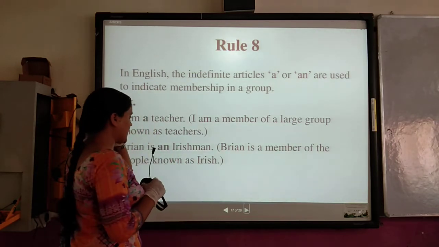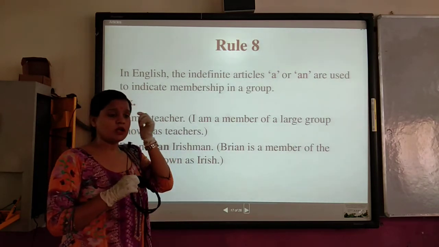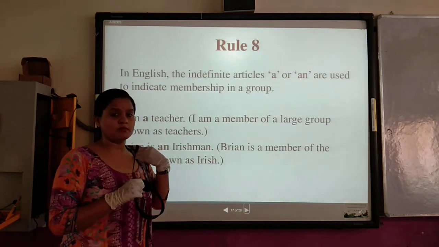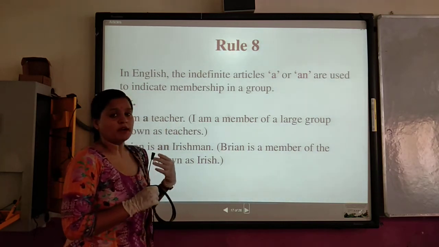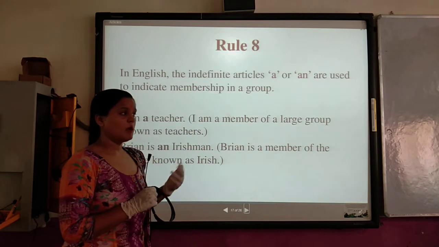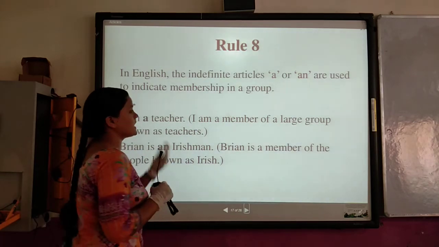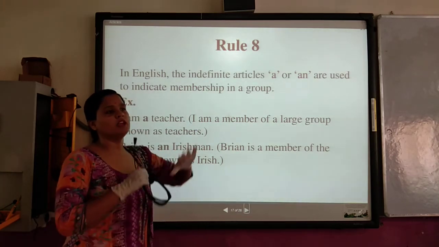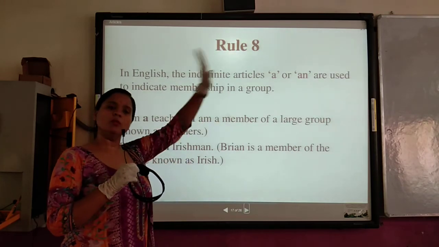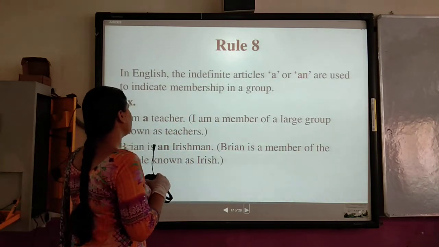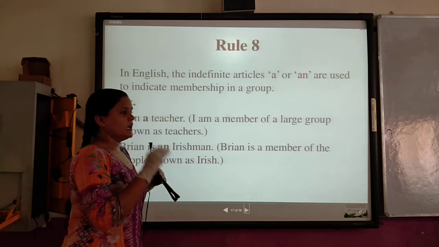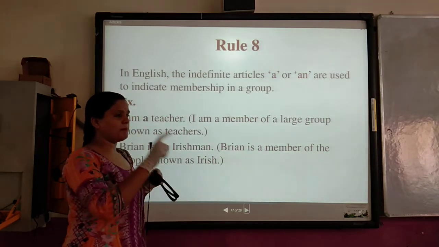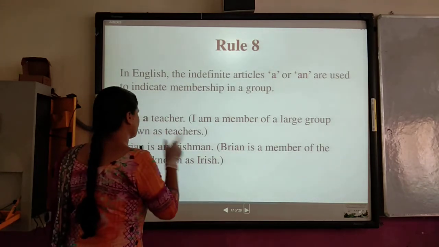Just like that, there are many doctors in the world. But if I speak about myself, I will say I am a doctor, because I am also a member of the large group of the doctors of the world. Next, Brian is an Irishman. In Ireland, the people of Ireland are called Irishmen.